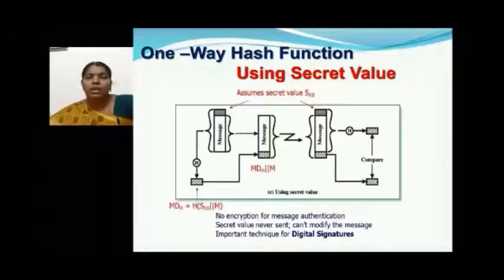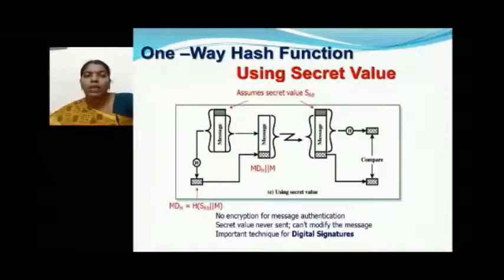The last methodology is called one-way hash function using secret value. Here it is the same concept, but we are not going to use any keys. Instead we are going to use a secret value, and this secret value will be concatenated with the message, and the secret value is an assumed value. So this entire block gets hashed to generate the hash value, and that hash value will be attached with the message and transmitted.